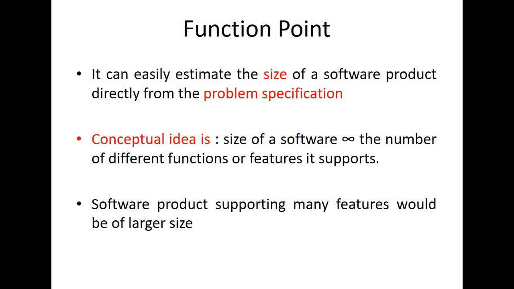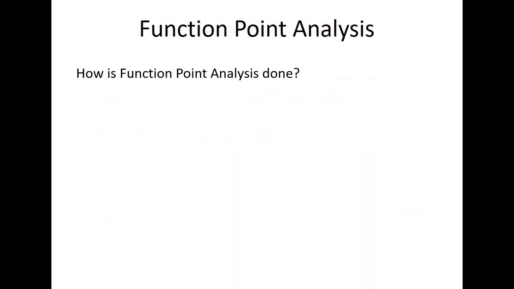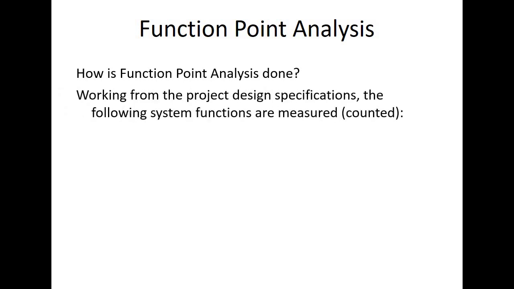The conceptual idea is that the size of a software is equivalent to the number of different functions or features it supports. The software product supporting many features will be of larger size, right? So it's like size of the software equivalent to the functions or the features it is supporting. Of course, more number of features, larger will be the product size. Now the question arises how this function point analysis is done.